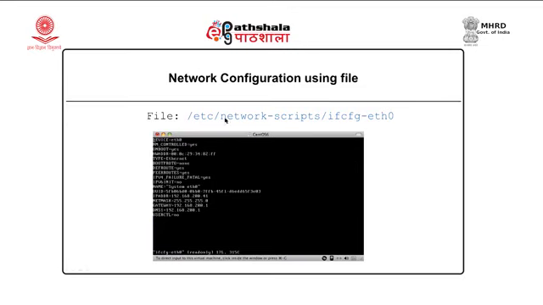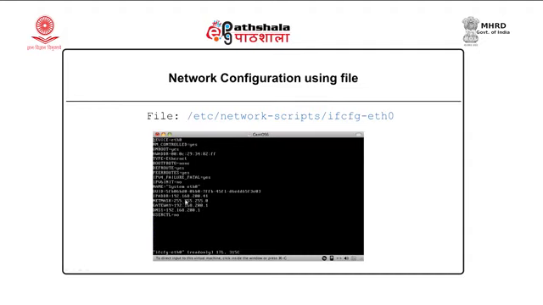Now, this is the file in which IP addresses are stored. As I said, in the etc directory there is a file ifcfg-eth0. For each network interface there will be a separate file. If I want to configure the Ethernet card, I will open this file and modify it such that those modifications come into effect.